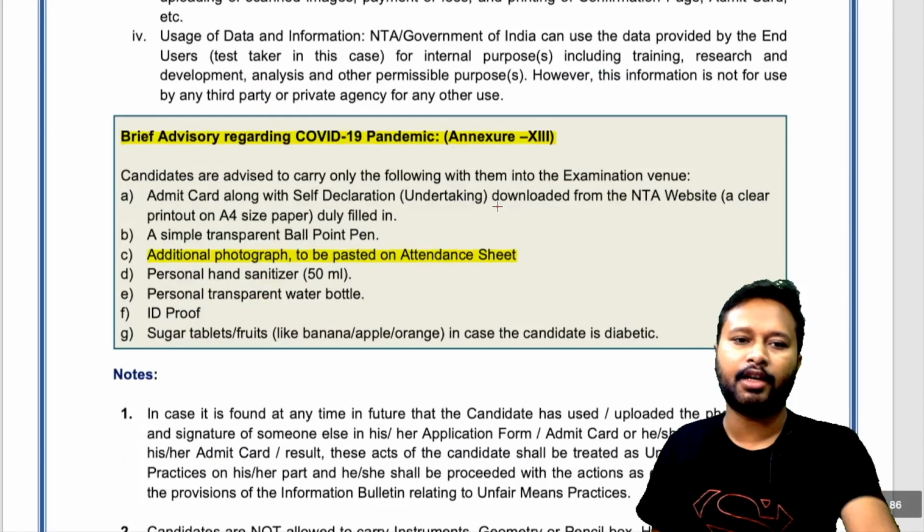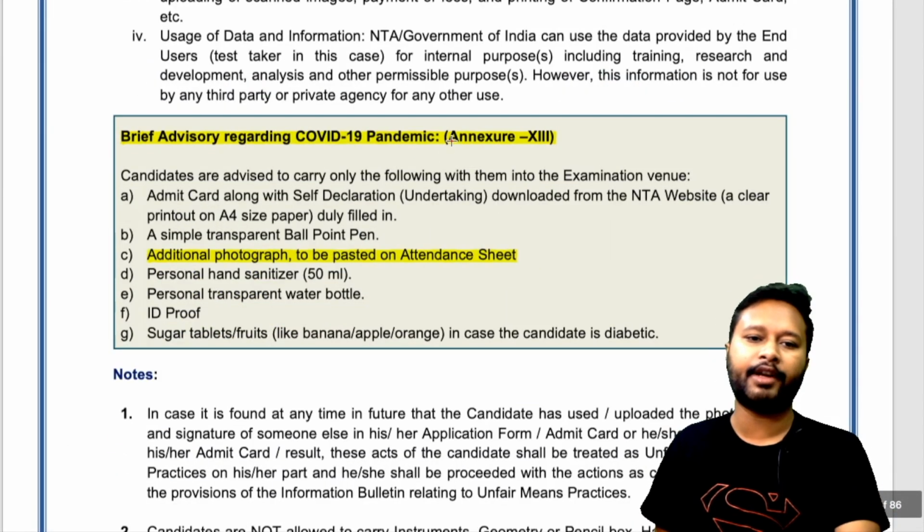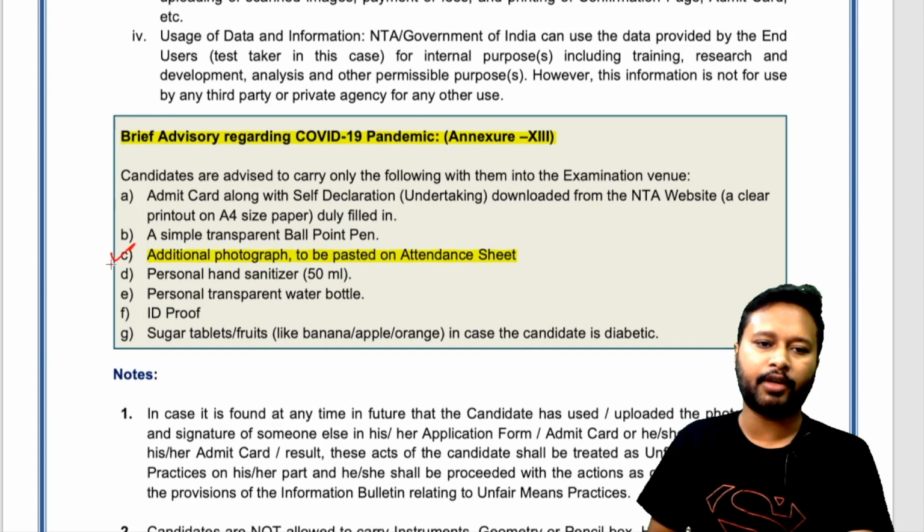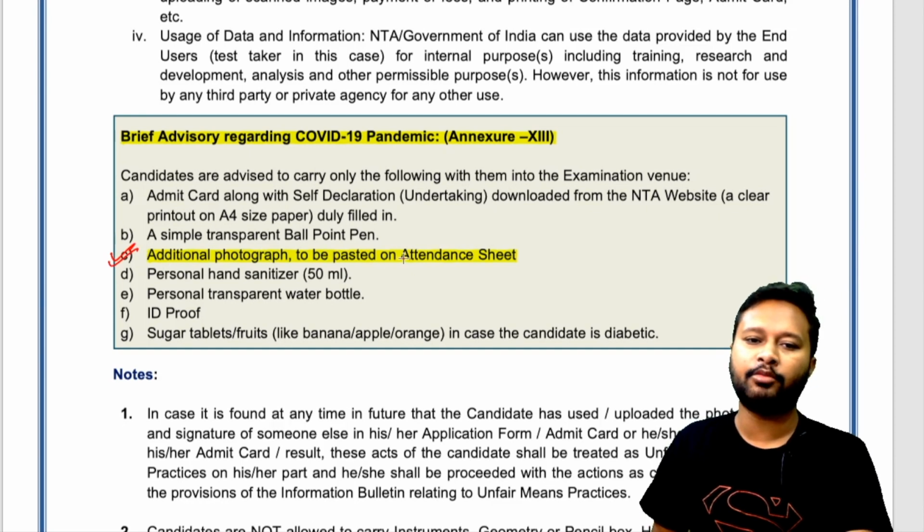Okay, coming a little down, brief advisory regarding the COVID-19 pandemic. So there are certain general advisories. One point which is important here is that you need to carry an additional photograph, and that is to be pasted in the attendance sheet. So there will be an attendance sheet. You have to carry an additional photograph along with you.